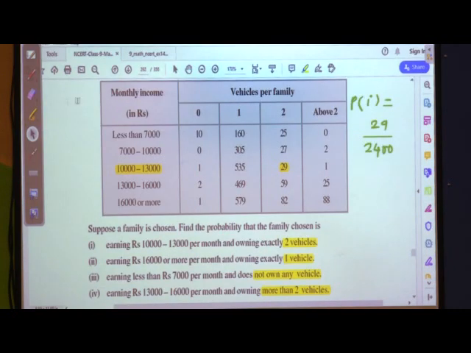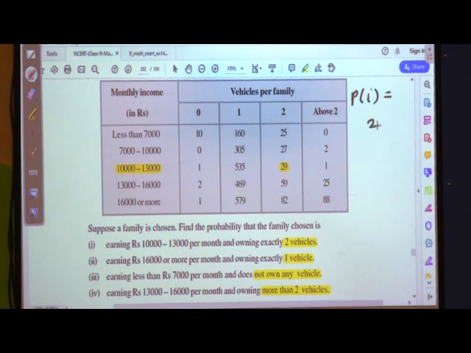Now how to do this calculation? In the previous session I had explained it, and again we shall do the same.